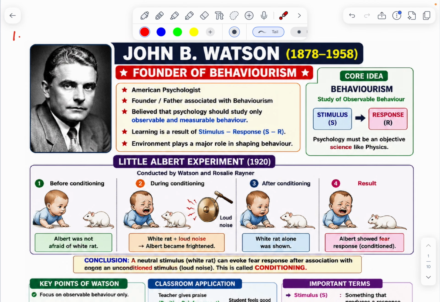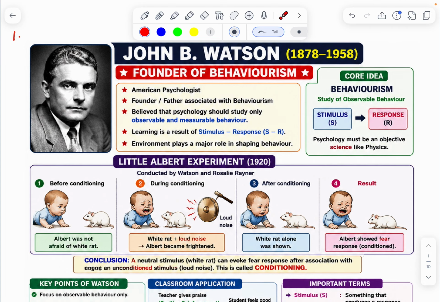Watson's practical is the Little Albert experiment. In this practical, a little boy named Albert first sees a white rat, but he is not afraid. This is called before conditioning. After that, white rat plus loud noise. When the white rat came, the scientist made a loud noise with a bell. On hearing the noise, the little boy Albert became frightened. This is called during conditioning.